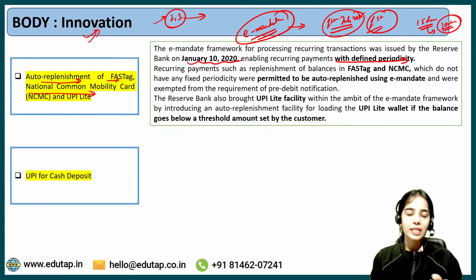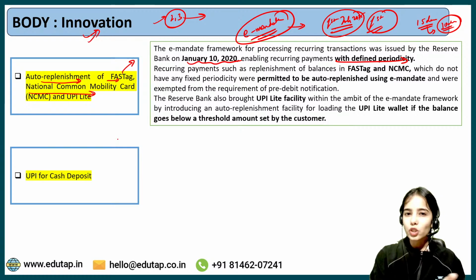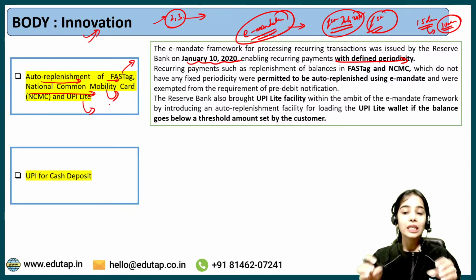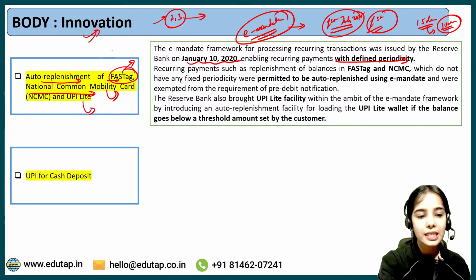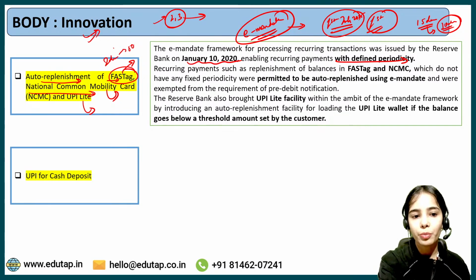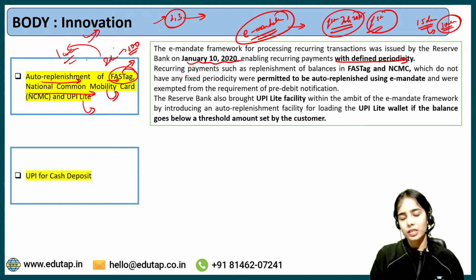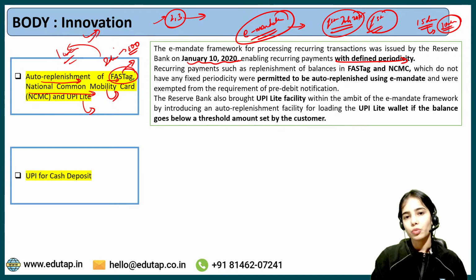Now in the case of FASTag, only when you are traveling do you require the FASTag, or let's say the UPI Lite, only when you use it for a transaction do you require it. Now the FASTag does not have a set periodicity. Neither the UPI Lite nor the National Common Mobility Card have a set periodicity. Let's say in the FASTag, in 2 days you require 500 rupees because you are going through various tolls, or for 1 month you don't even need the FASTag because you are not traveling anywhere. So it does not have a set periodicity when the amount has to be replenished.